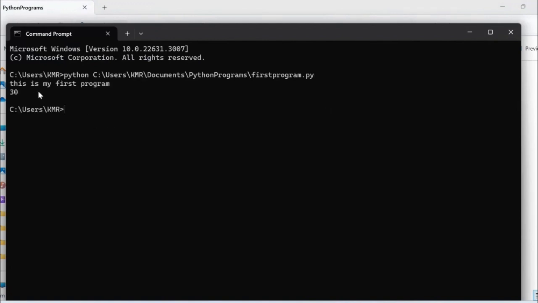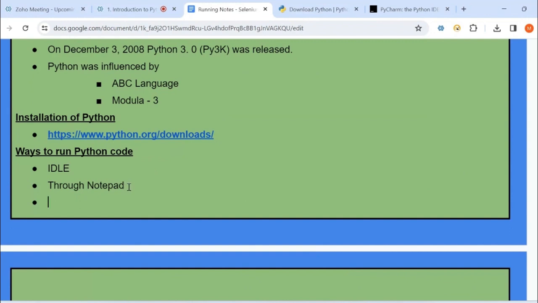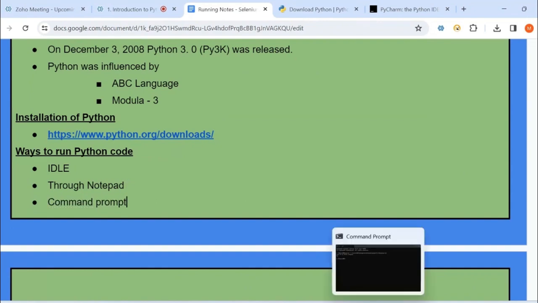If I click on this, you can see this is my first program. This is the statement which I want to print, and 10 plus 20, the sum which I want to print. Upon executing this command, which I specified in the notepad program after changing the extension to .py, it has printed those statements. This is one way we can execute through notepad, and another way is through command prompt.